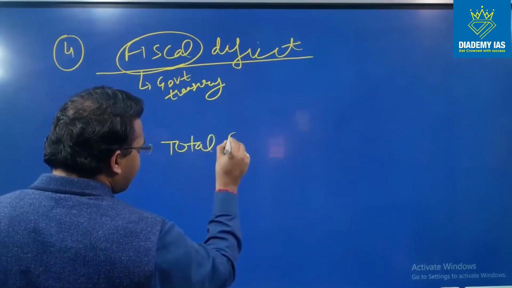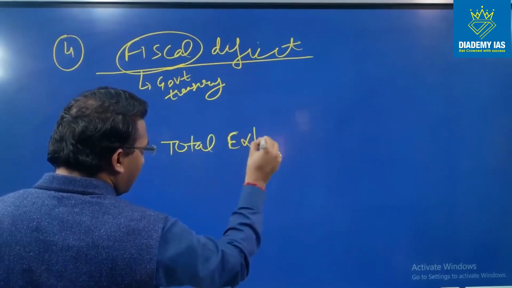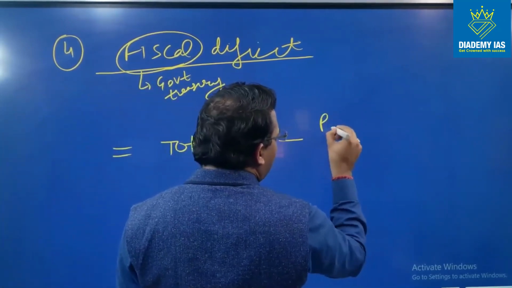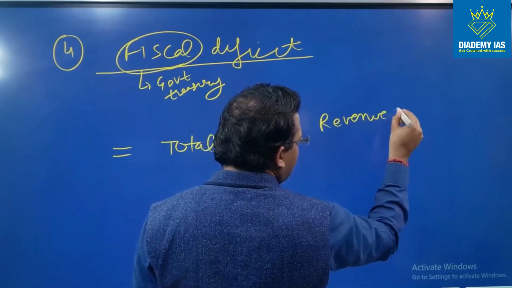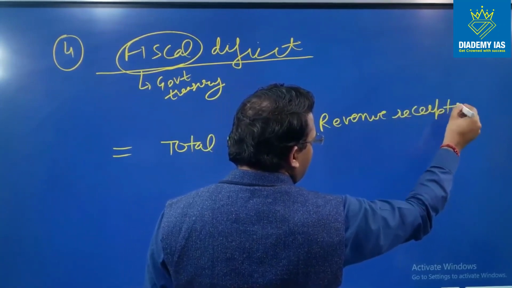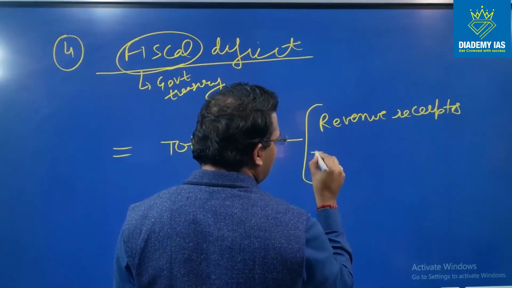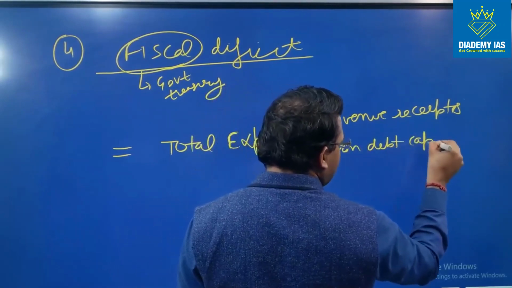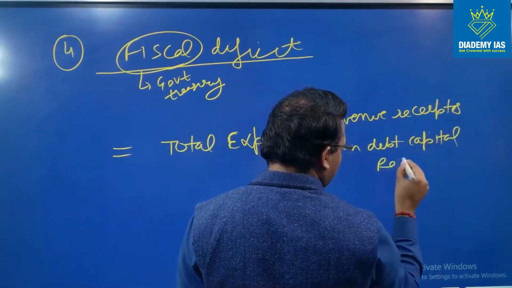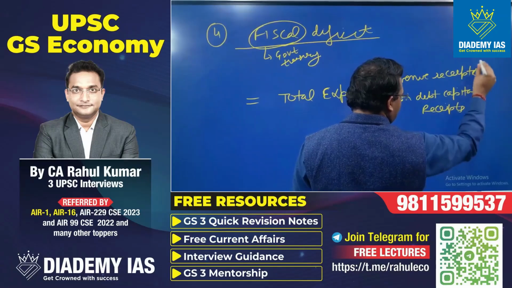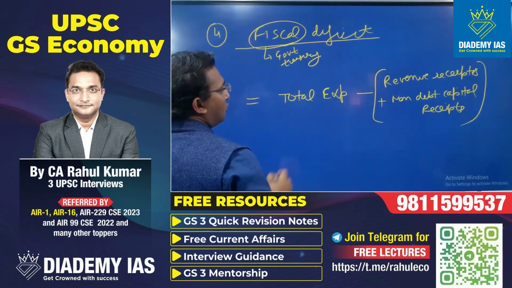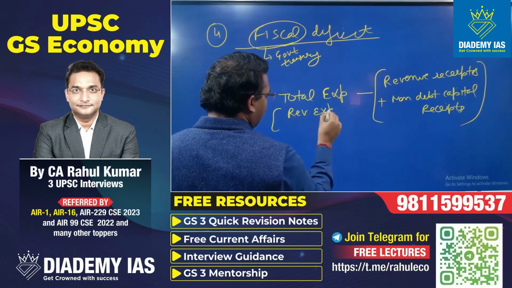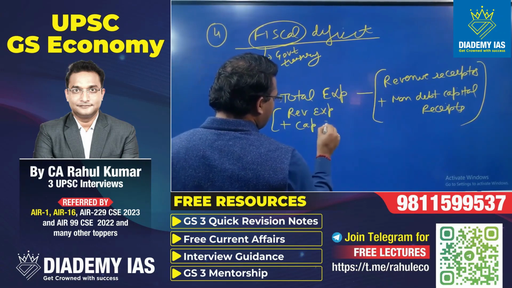How do we calculate the fiscal deficit? From the total expenditure, we reduce the revenue receipts and the non-debt capital receipts. Right? So total expenditure includes both revenue expenditure and capital expenditure, right?